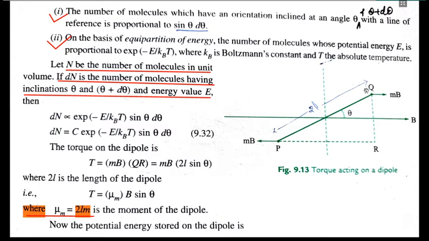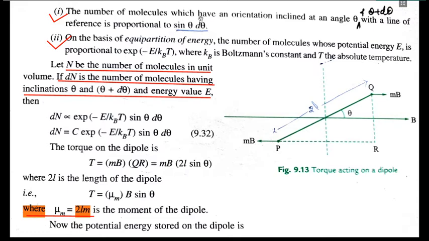So a small thermal vibration we are also incorporating, with the reference line being the line of the magnetic forces, that is the x-axis, which is proportional to sin theta d theta.